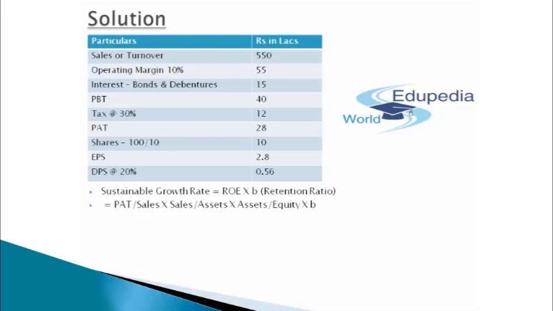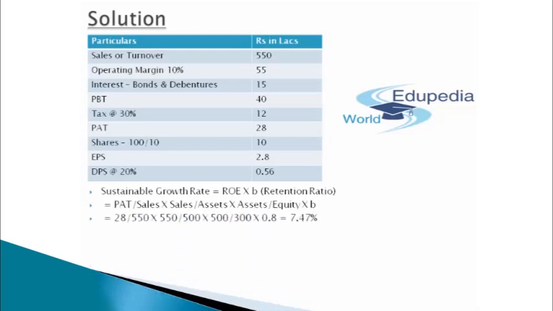Here, applying a similar concept in this particular question, ROE is PAT divided by sales into sales divided by assets into assets divided by equity. Finally, the final summation will be PAT divided by equity itself, because the sales and assets cancel out automatically. Into B, that is the retention ratio.